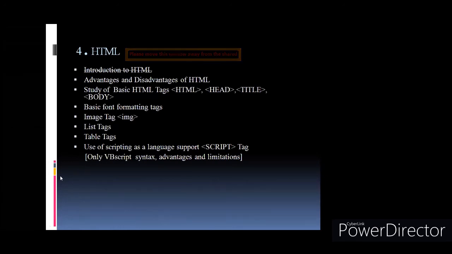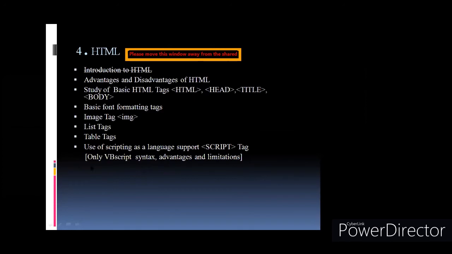Okay? Then use of scripting as a language support. Now, rarely this script tag is asked in the exam. VB script programs have never been asked so far. They are not asking VB script syntax. But yes, script tag is asked in the board exam. So just prepare the script.